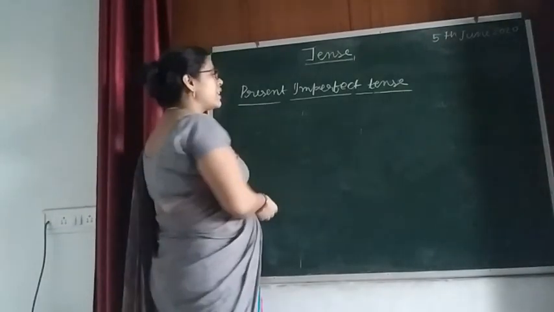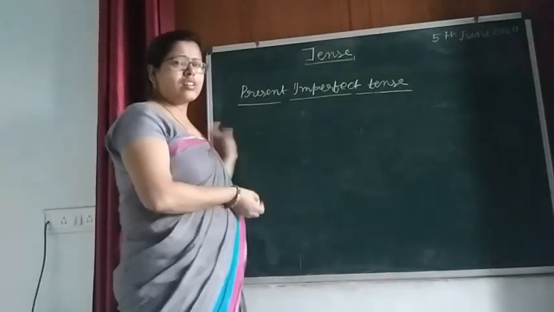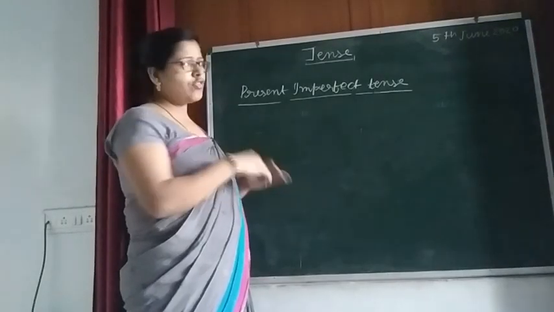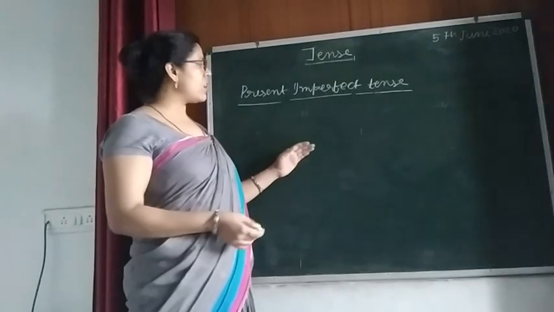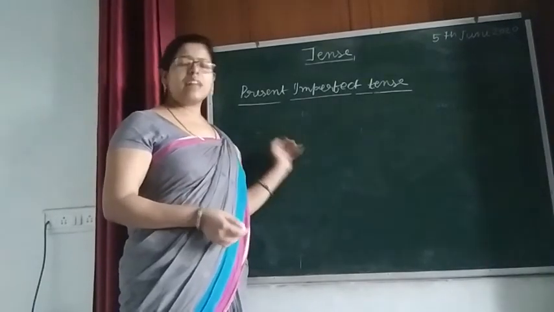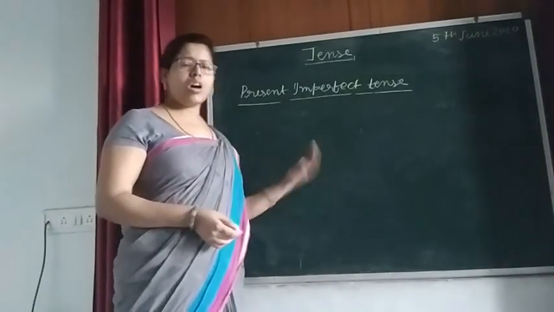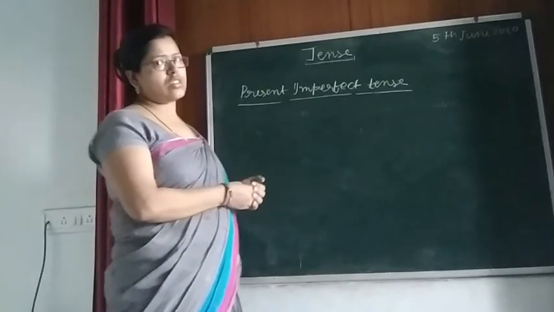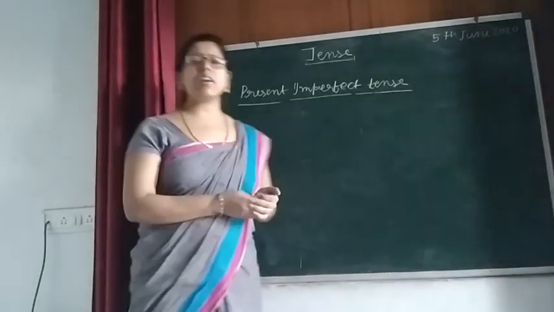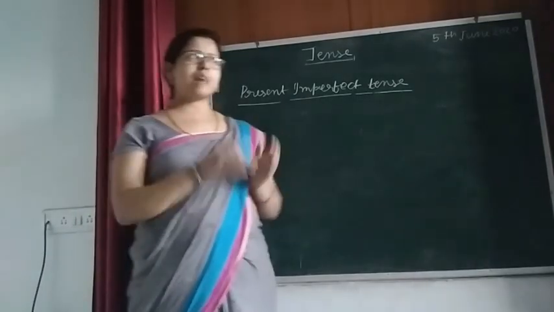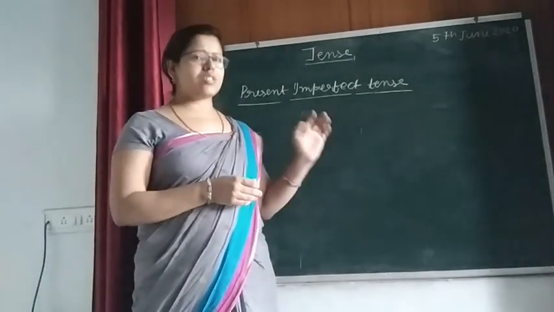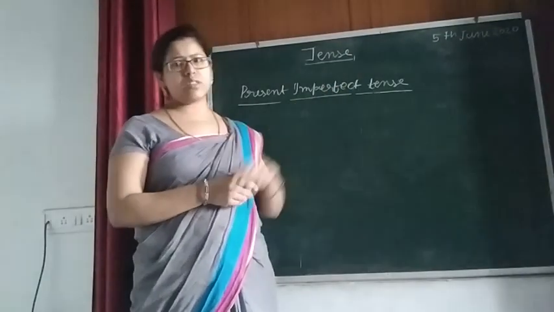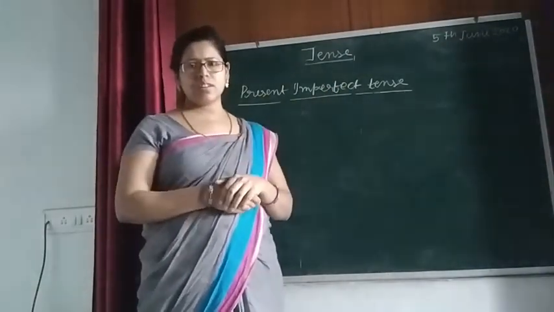Let's see. Again, we have to draw the format here, and the format is common everywhere. In every tense, I will draw the format, and then I will let you know how we can make the structure. After taking two or three of my classes, you will be able to draw the structure as well as the format by yourself.